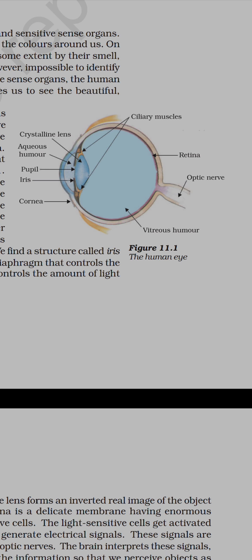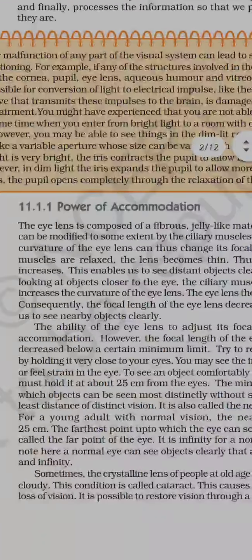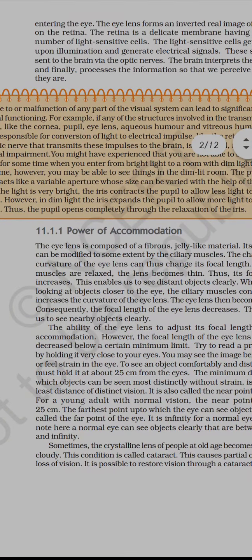Okay, and what else have we seen? The power of accommodation, that is the ability to adjust its focus on an object, or to adjust its focal length, is said to be accommodation. So what is the power of accommodation? It is how the eye can see an object and how the focus is adjusted by the eyes. We know that whenever the object is kept about 25 centimeters from the eyes, it is comfortable and convenient to see the object's image, right?